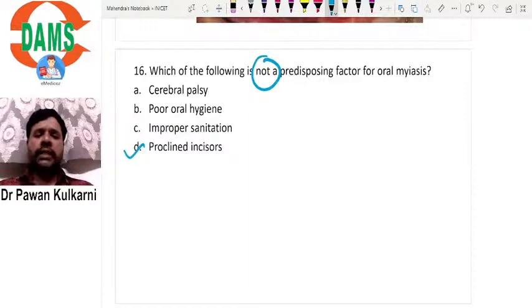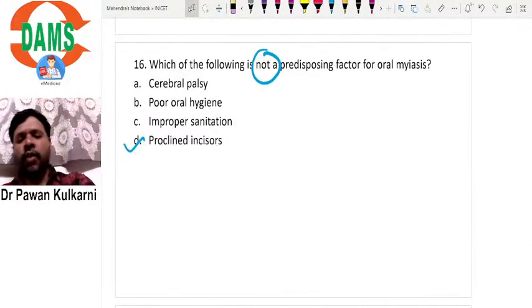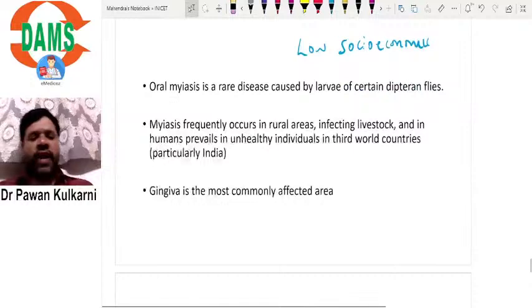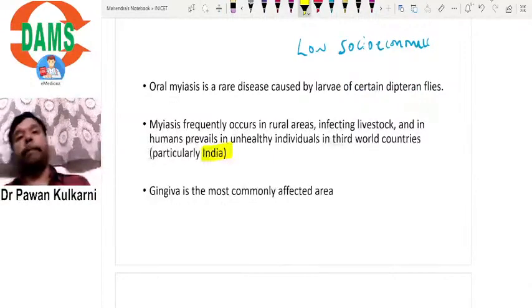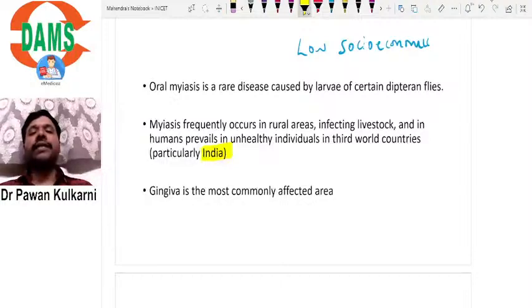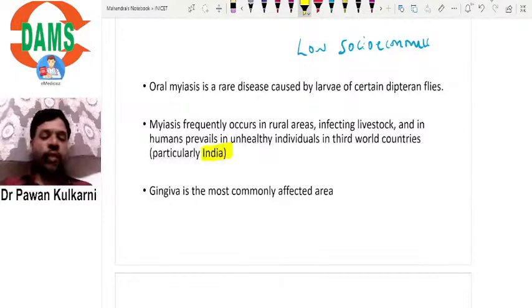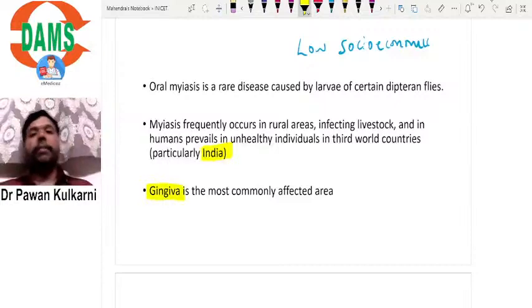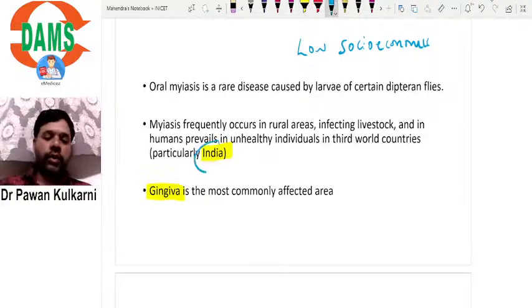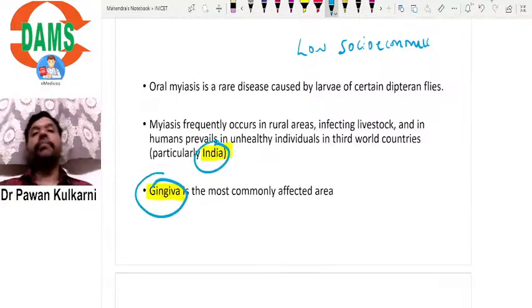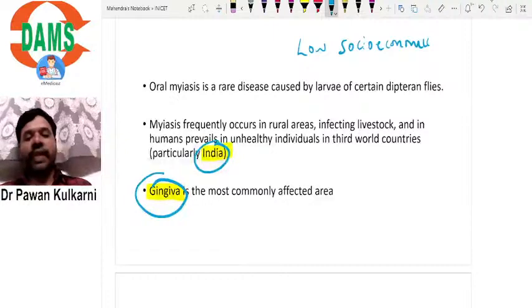So we should remember that oral myiasis is a very common larval infection which is very prevalent in India. Next is Brazil. India and Brazil are the two countries where you can see this commonly, but prevalence is more in India. And the oral cavity part where you commonly see this lesion is the gingiva. So remember these two points also: in India you see it frequently, and gingiva is the most frequently affected area for oral myiasis.